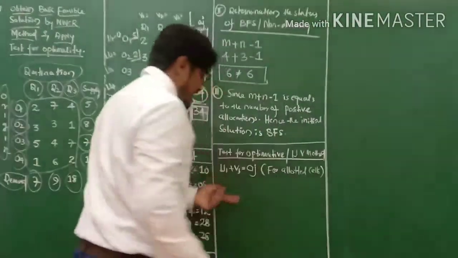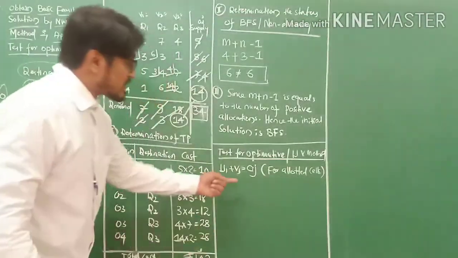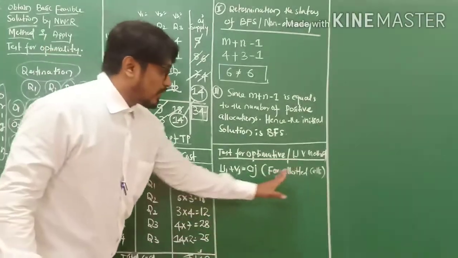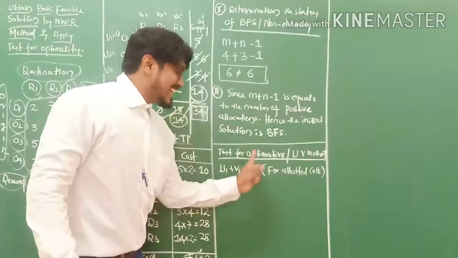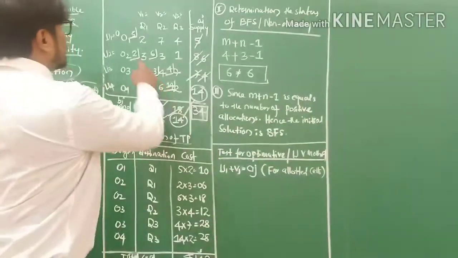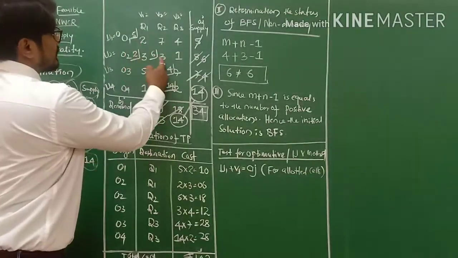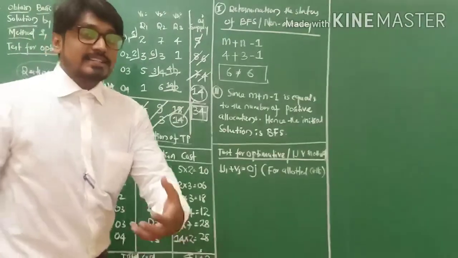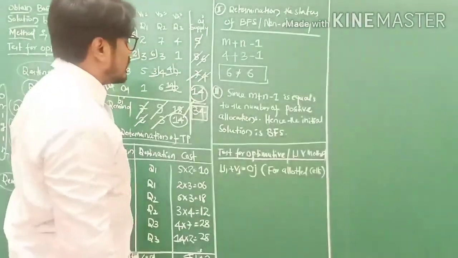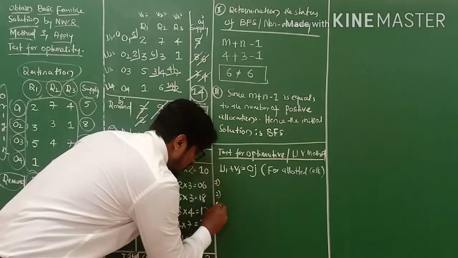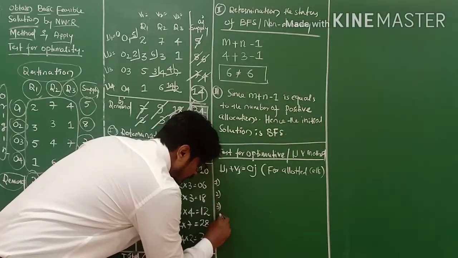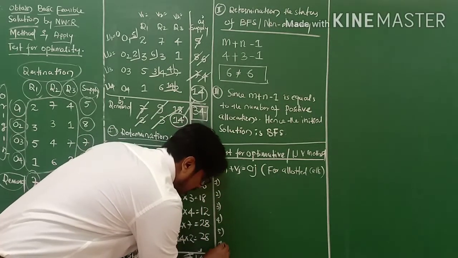The equation says Ui plus Vj equals to Cij for allotted cells, my friends. These are the allotted cells, 1, 2, 3, 4, 5, 6. These are the 6 allotted cells. So we'll calculate these 6 equations.